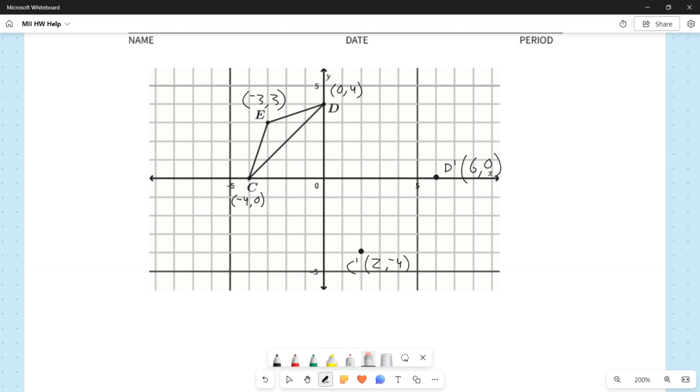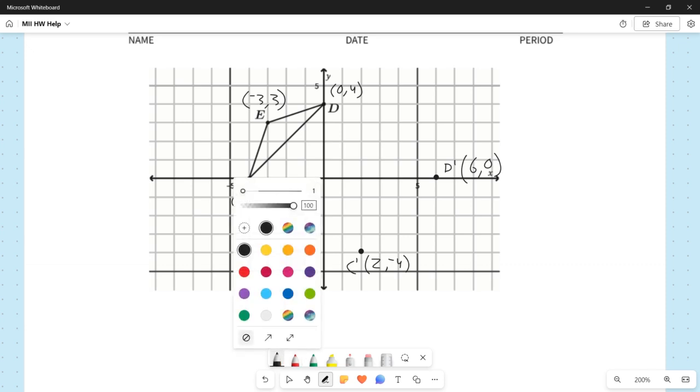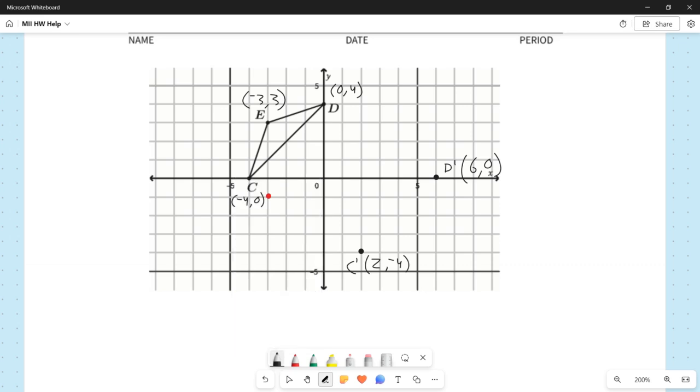For E prime, we're going to start at E, which is at negative 3, 3, and we're going to go down 4. So that brings us to there from E. And then if we go to the right 6 units, well, going to the right 6 units brings us right there.